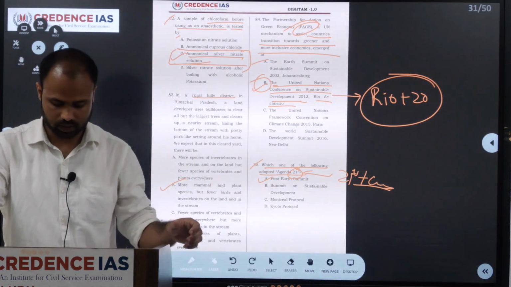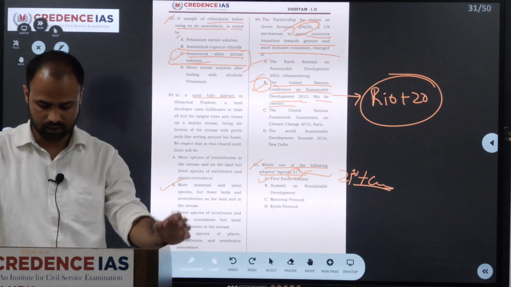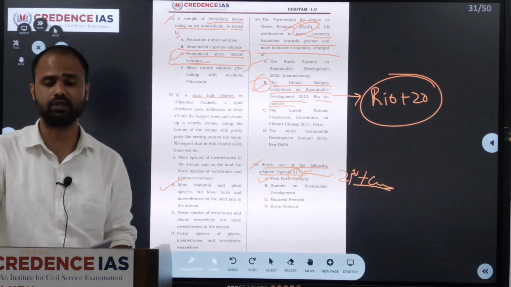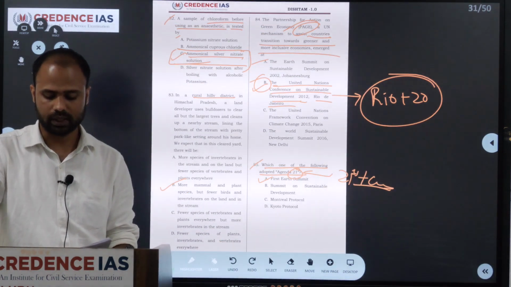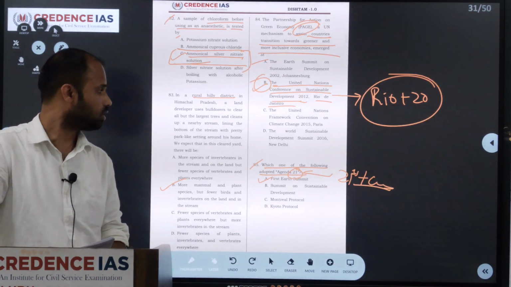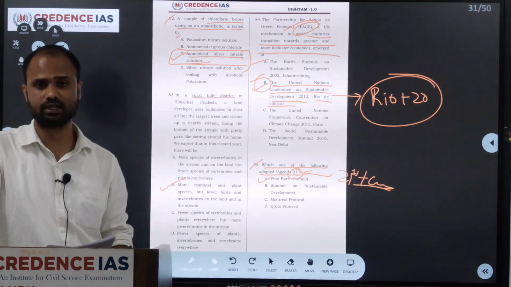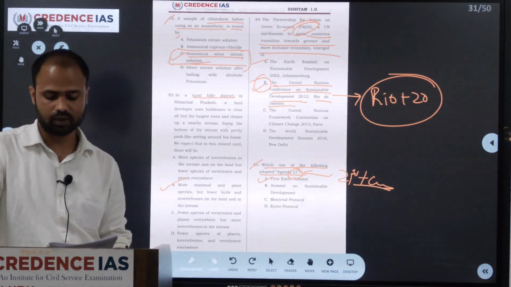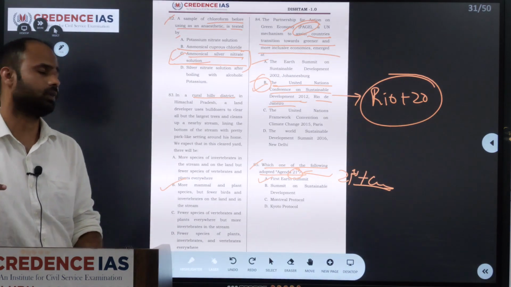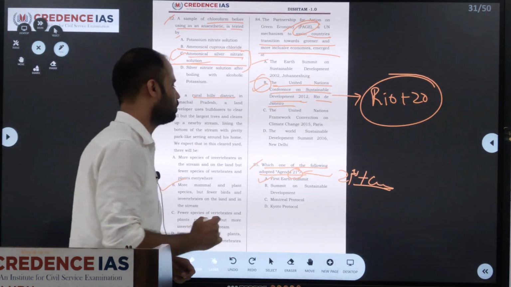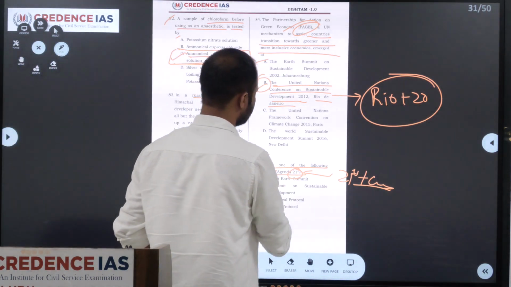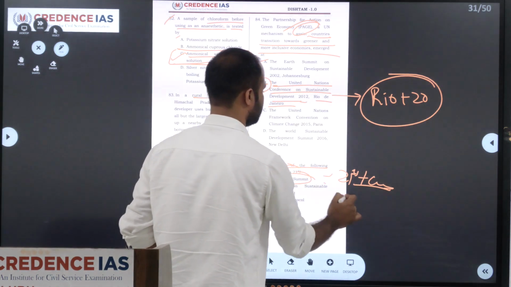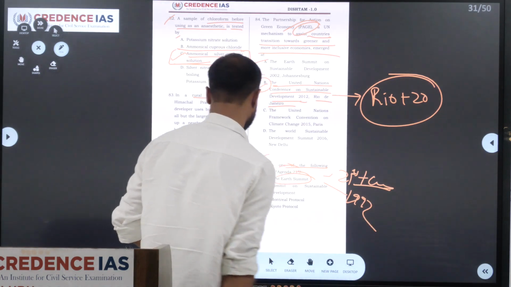It is a comprehensive plan of action to be taken globally, nationally and locally by organizations of the United Nations system, governments and major groups in every area in which humans impact the environment. Where there is an impact, environmental conservation should take place, which is mentioned in Agenda 21, developed at the first Earth Summit in 1992.